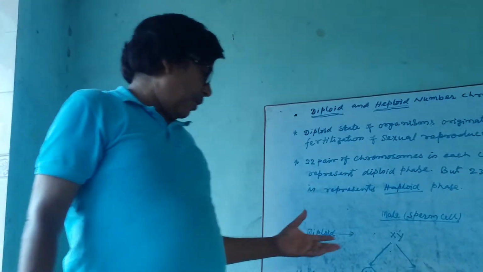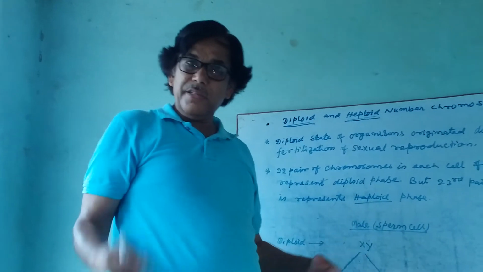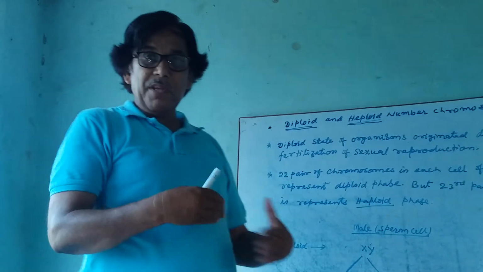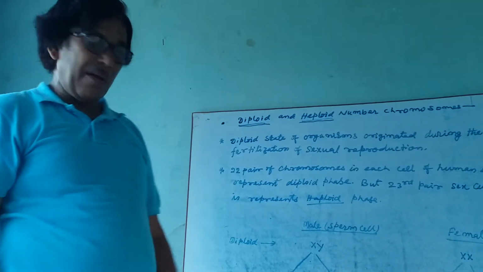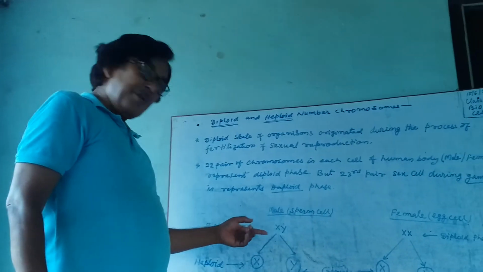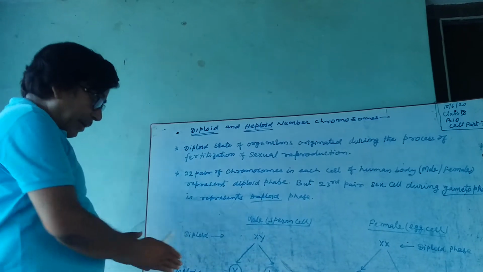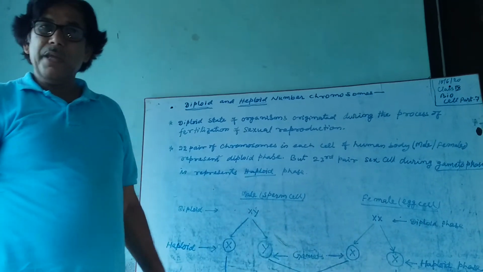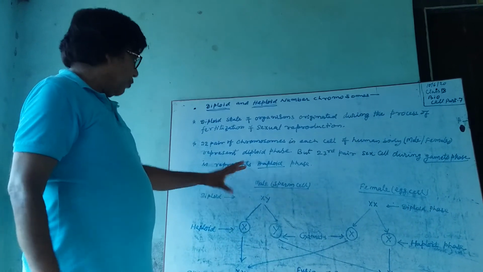The male sex cell, or sperm, has 2 chromosomes, X and Y, that make one pair. But when the formation of gametes takes place, X and Y, 2 gametes are formed. When the two are together in the sperm cell, it is the diploid phase. But when the gametes are formed, X and Y, it is the haploid phase of the chromosomes.